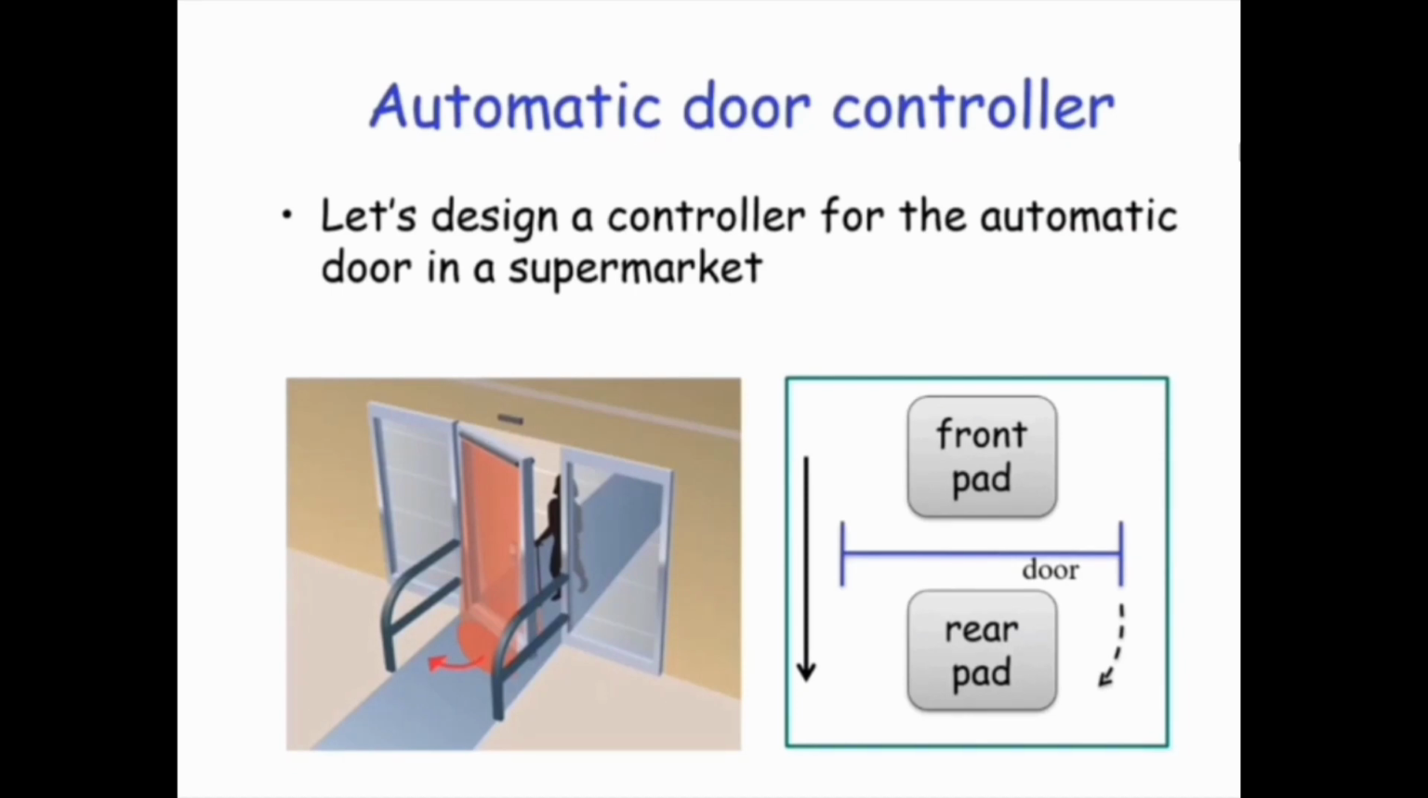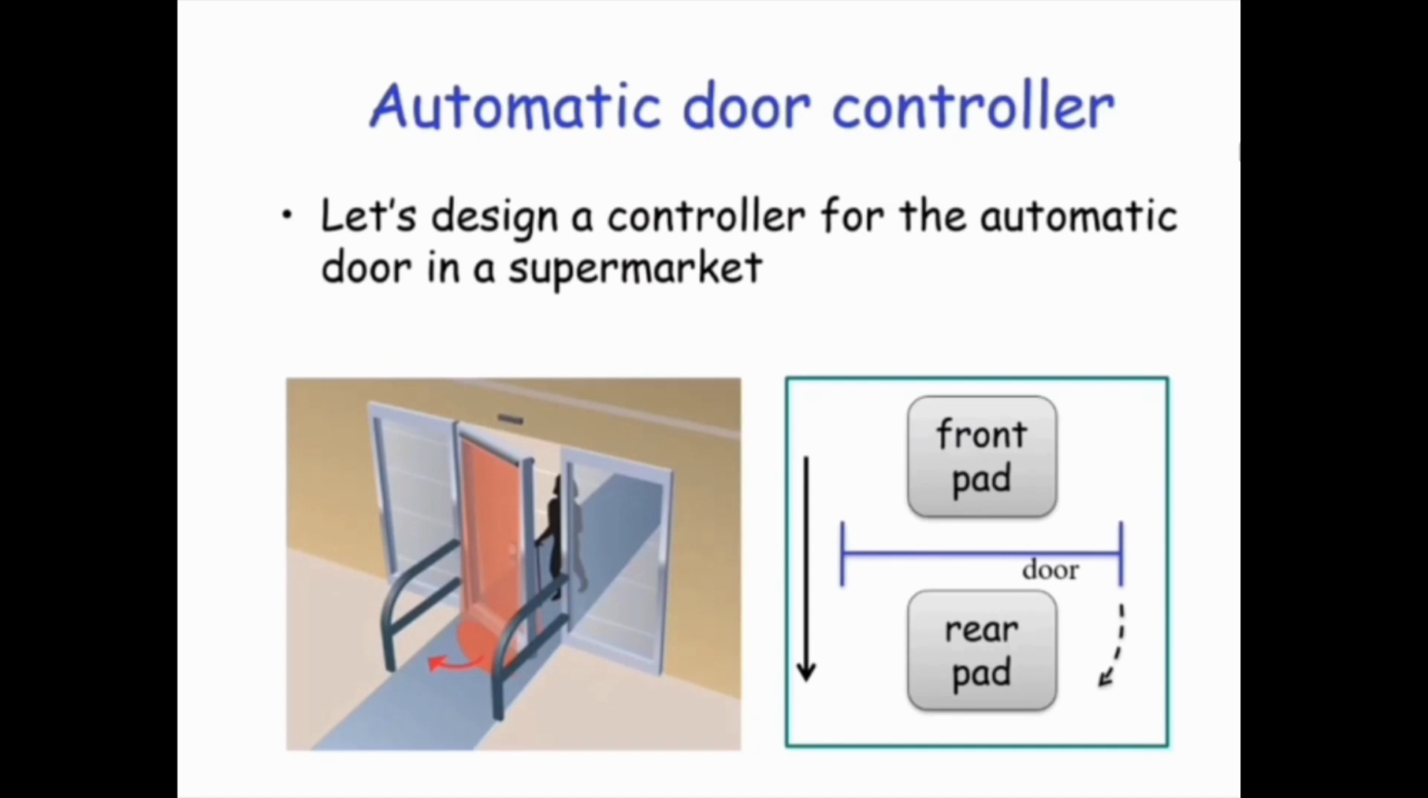Let's see what we are talking about. We are talking about an automatic door in the supermarket. This automatic door should be independent or automatic. Therefore, when we have someone on the front pad, the door should open, but without damaging someone standing on the rear pad. So basically pads are sensors with which we can sense if someone is standing there or not.